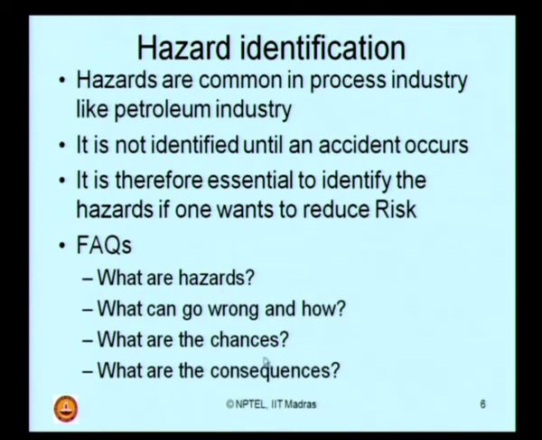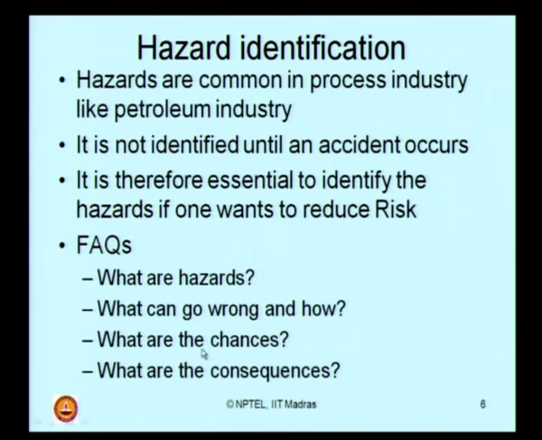Before I answer these questions briefly, in the next slide, let us think for a short while. Amongst these 4 questions, have we already seen answers to at least one of them? Think it over. We discussed what the chances are, what is basically the probability of occurrence of anything. We also discussed the consequences. Risk is a product of the probability or frequency of occurrence and the consequence if it occurs. So this already forms a part of risk assessment.